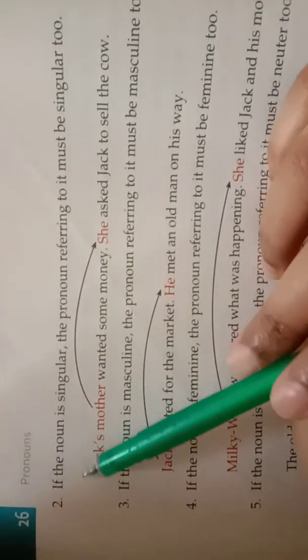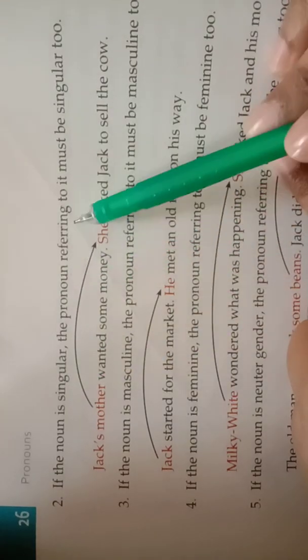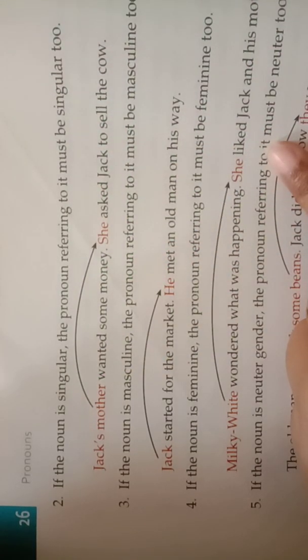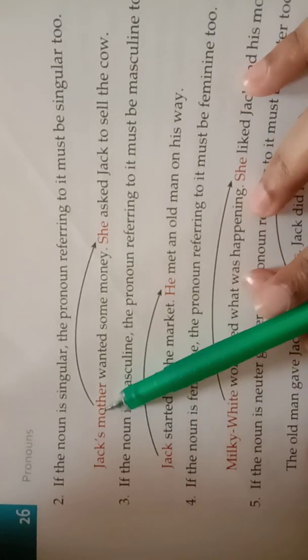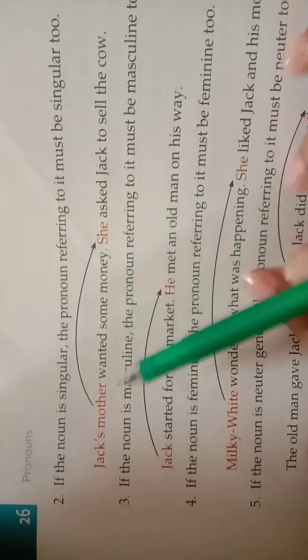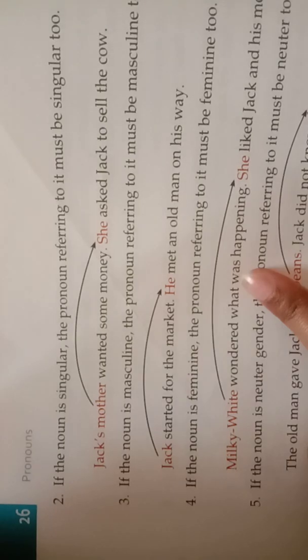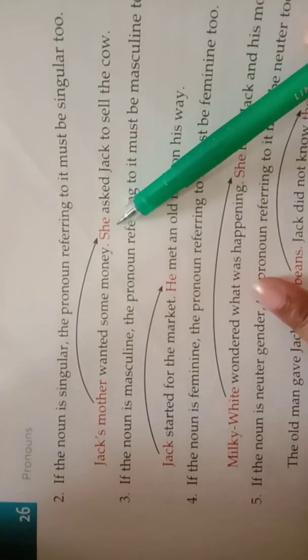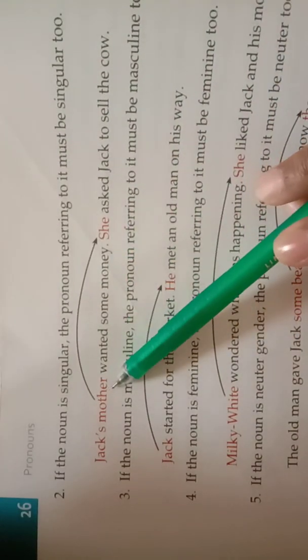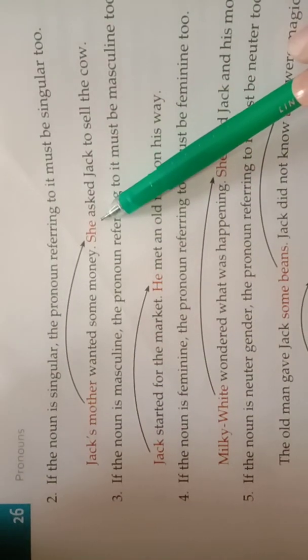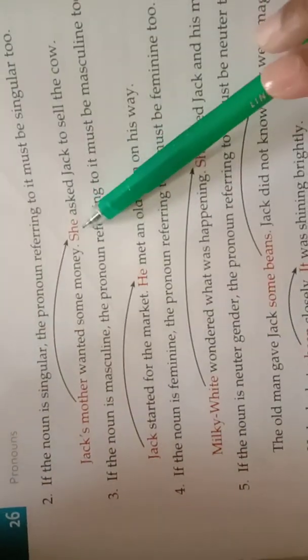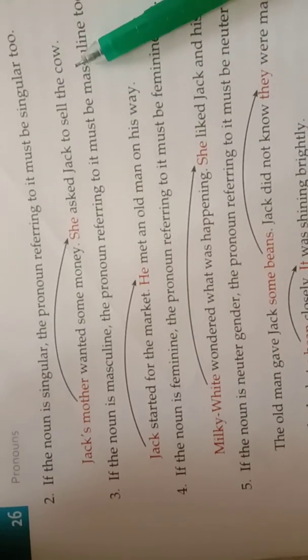Number 2, if the noun is singular, the pronoun referring to it must be singular too. Okay, so in the example you can see that Jack's mother wanted some money. So here Jack's mother is an indication of singular noun. That's why you have to use she, as Jack's mother is a woman. So she asked Jack to sell the cow.